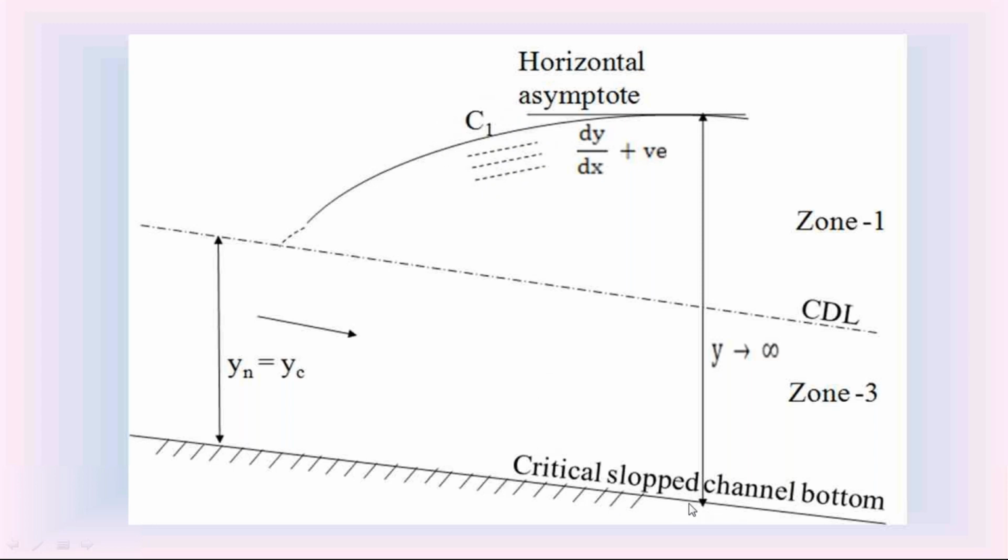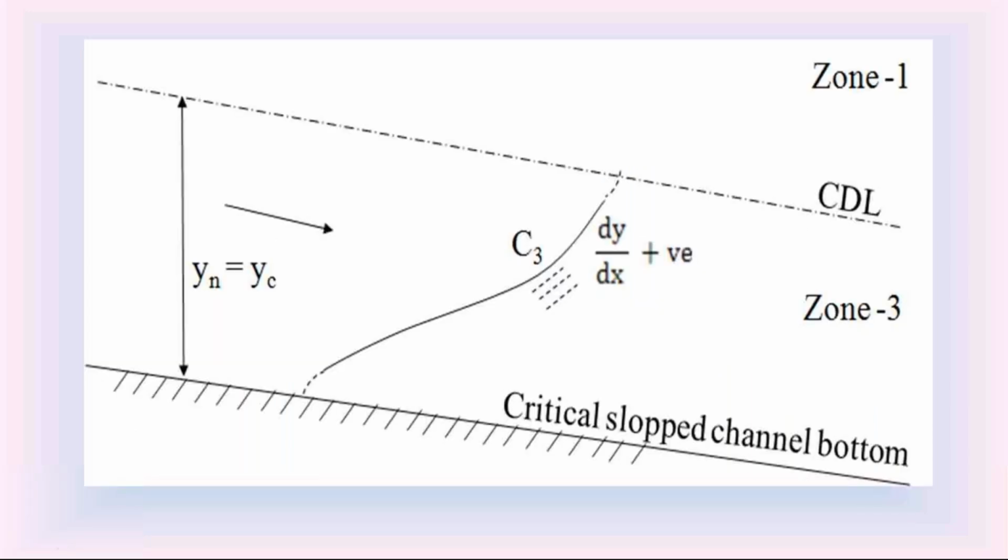Then the next one is C3 water surface profile. In the critical slope channel, if the water surface is in zone 3, we call that water surface as C3 water surface profile. You know that in zone 3, the slope dy by dx is positive. So for this C3 water surface profile, the slope dy by dx is positive.